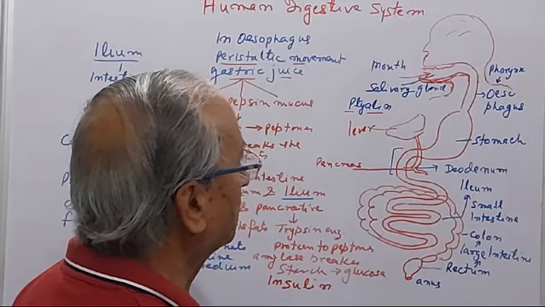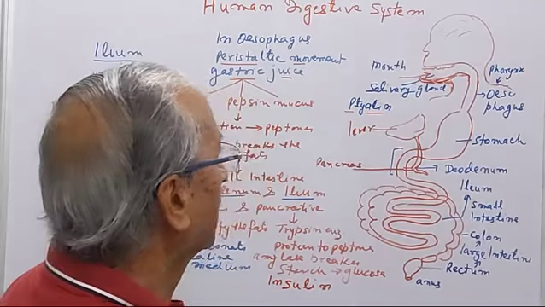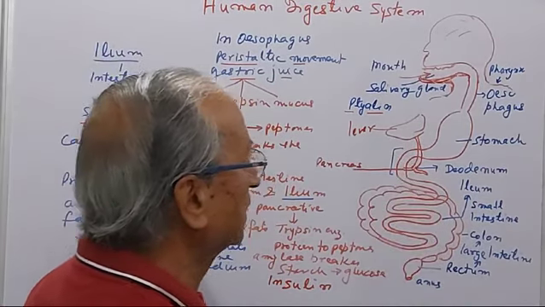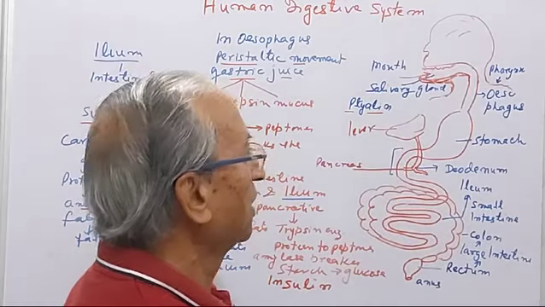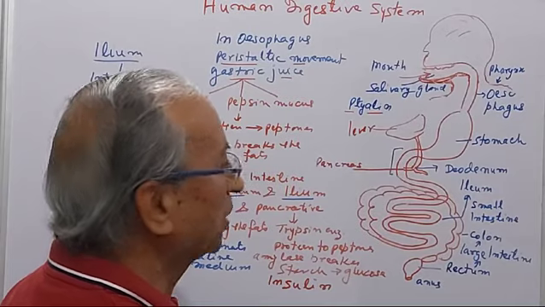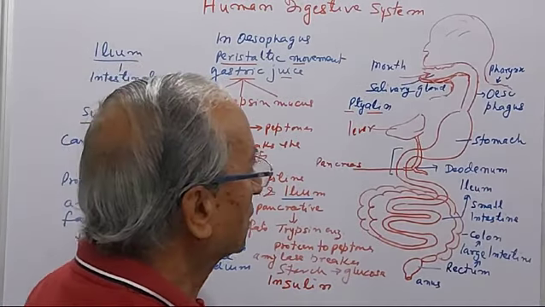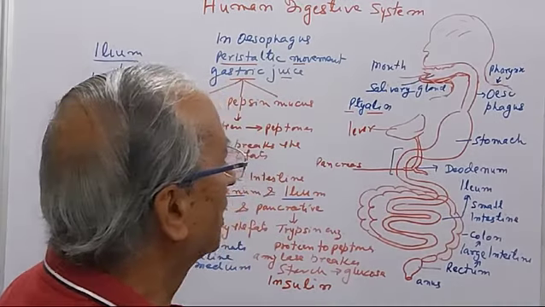The tongue helps to mix the saliva with the food. Now this saliva contains an enzyme known as ptyalin. This ptyalin converts the starch into maltose. So sometimes you feel some sweetness in the mouth.